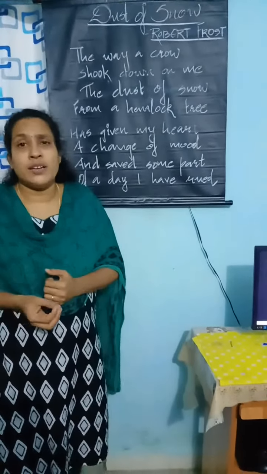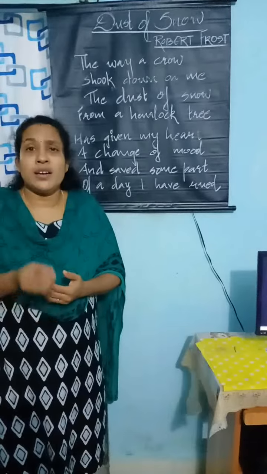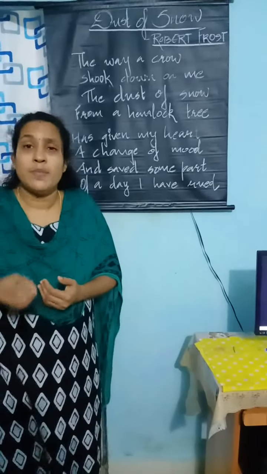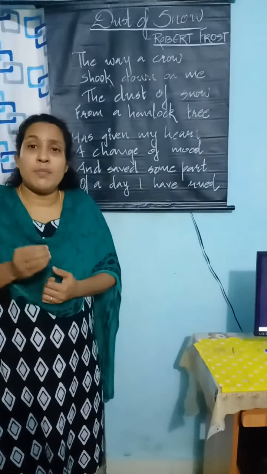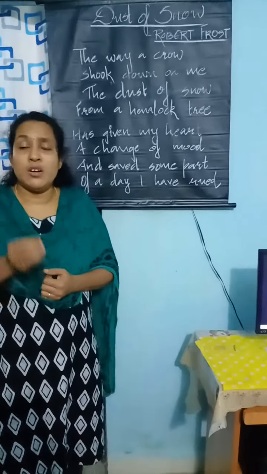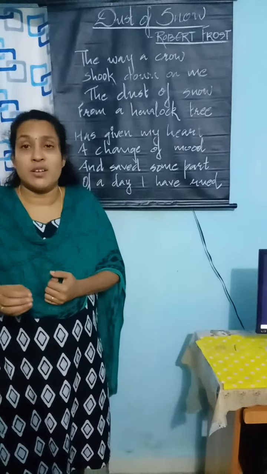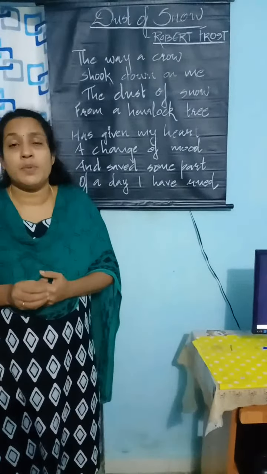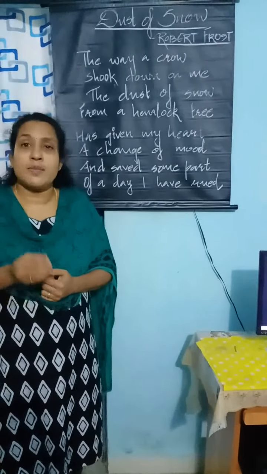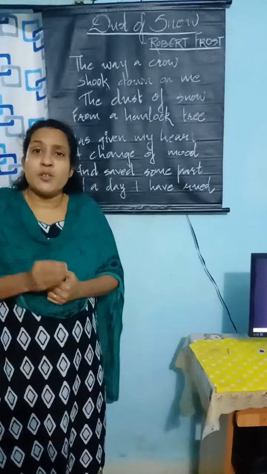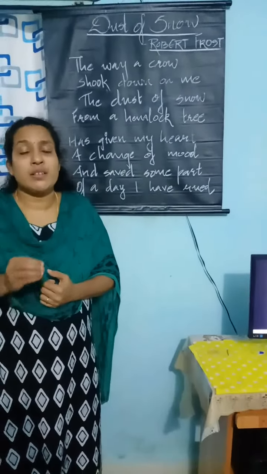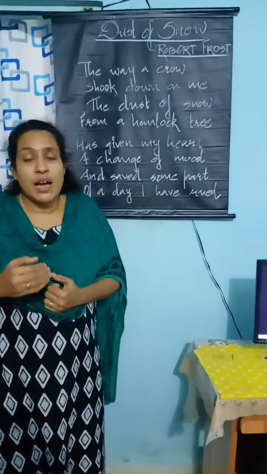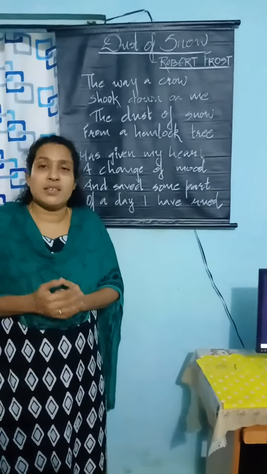We know that usually a crow symbolizes a bad omen and is also an emblem of death and fear. Along with the scary crow, the hemlock tree is also a symbol of bad omen. It is a poisonous tree. Here, Frost used these two unconventional images as the carriers of happiness in his life.